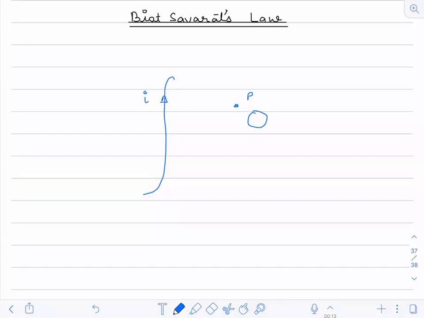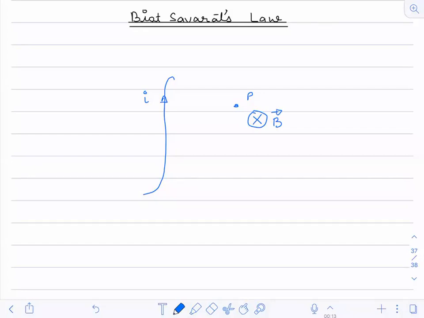Using the right hand thumb rule, if you hold this conductor in your right hand as a grip, your knuckles will be pointing inward at this point. So the magnetic field B at point P will be going inside. Understood?